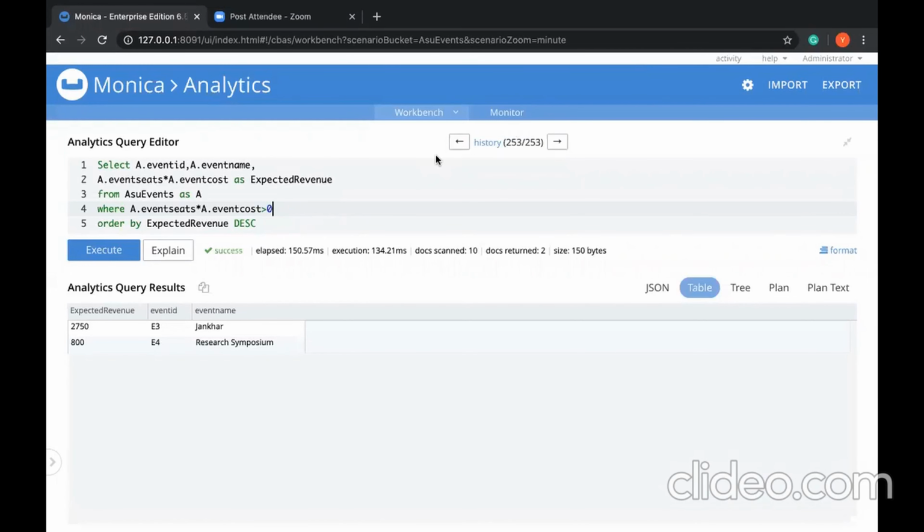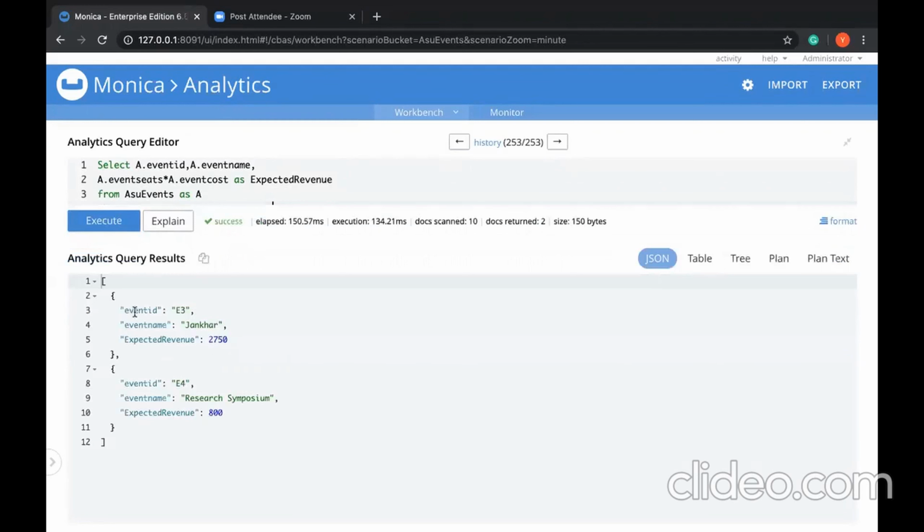So our final query for Couchbase is to find the expected revenue of each individual event. This is the total revenue expected from multiplying the number of seats available and the cost of each event. We have displayed the results which are greater than 0, ordered by expected revenue in descending order. You can see the results here. We have 2 results, Junkar and Research Symposium, and the expected revenue respectively. We can also find the JSON output over here.